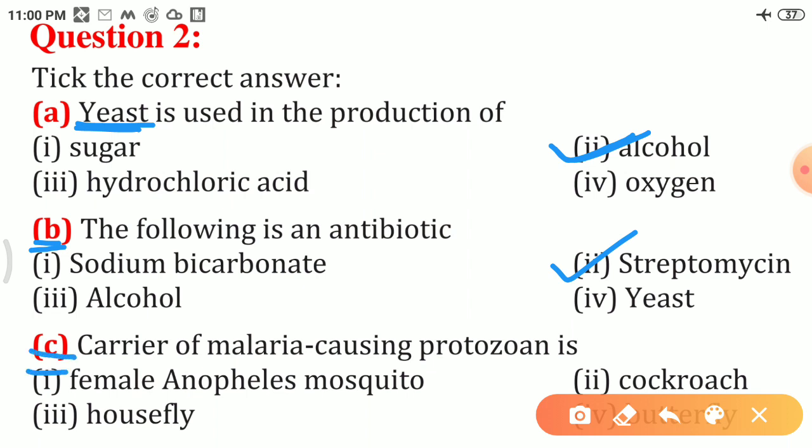C. Carrier of malaria causing protozoa is blank. As we know, the female Anopheles mosquito is a carrier which carries the parasite of malaria from one person to another. So here the correct answer is female Anopheles mosquito.